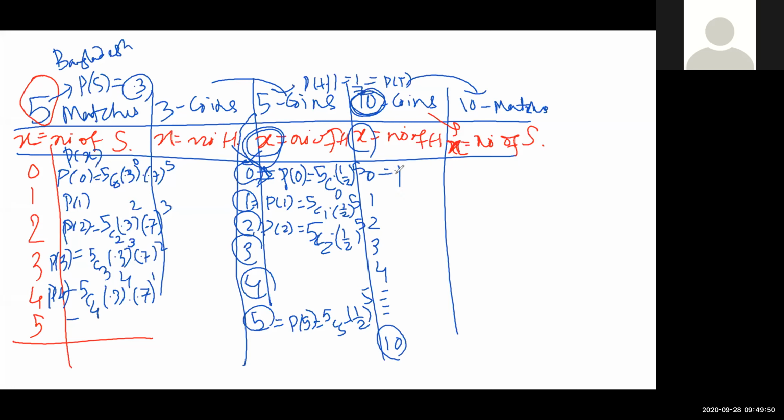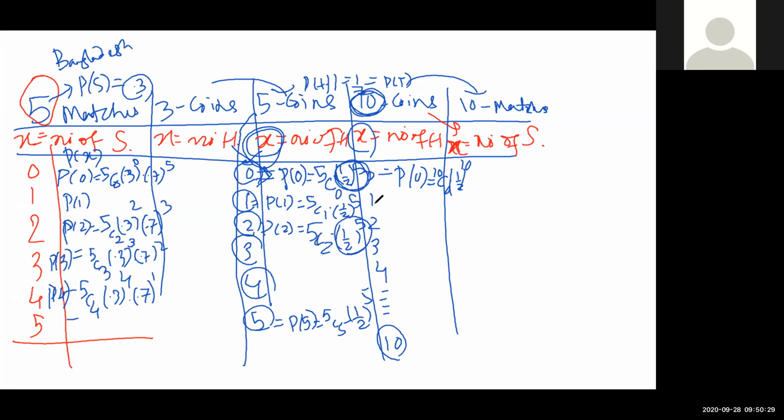Last will be 10. Now look at the previous column. Can you give it a try? What would be P0? Try, give it a try. Easy question. Please be louder. You are correct, 10C0. Then half to the power... Look here, how is this happening? You have to think a little.